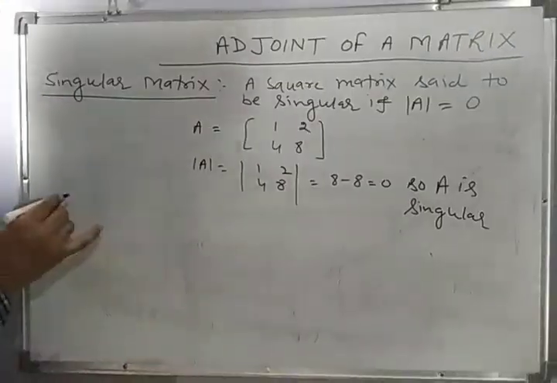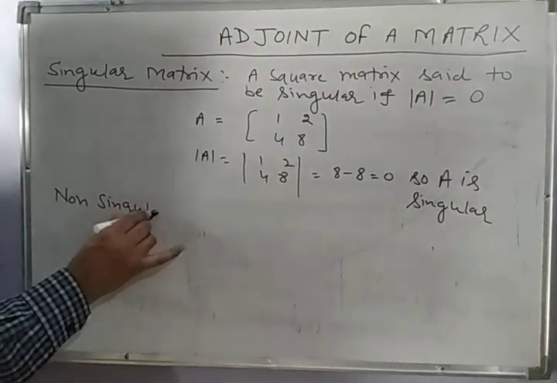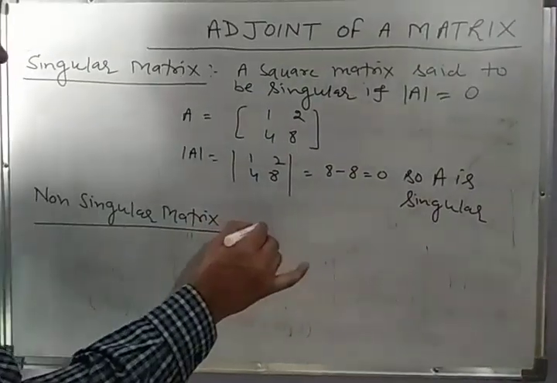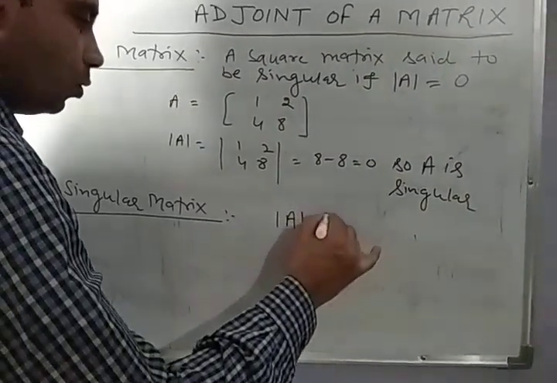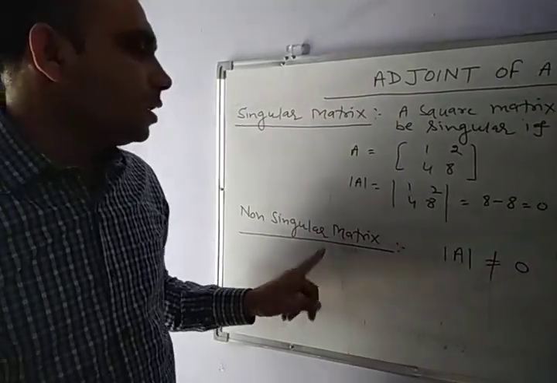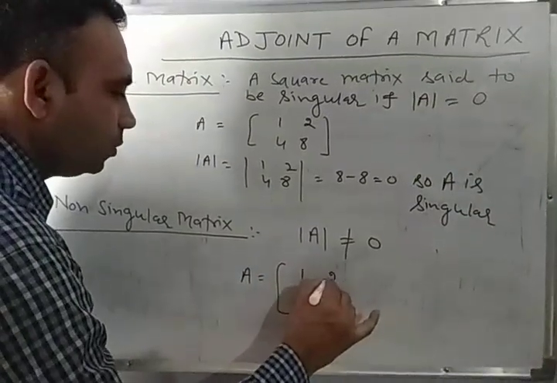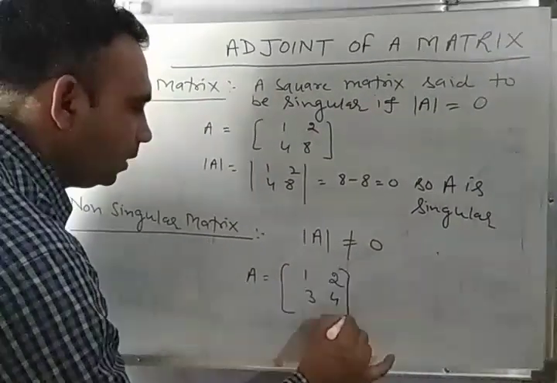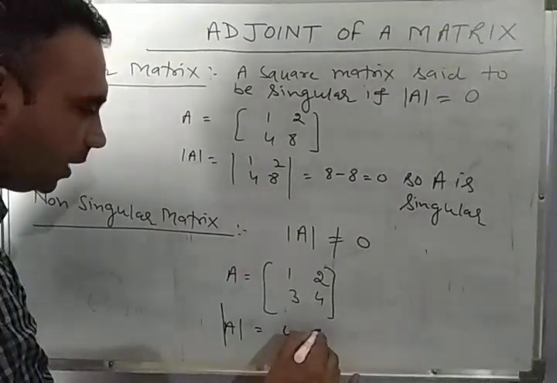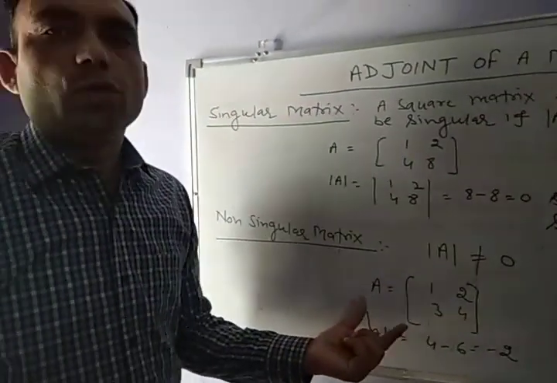And if determinant is not equal to 0, then we call that matrix non-singular. A matrix is non-singular if determinant of A is not equal to 0 for any square matrix A. For example, A is given as 1, 2, 3, 4. Then determinant of A is equal to 4 minus 6, which is minus 2. So it is a non-singular matrix.